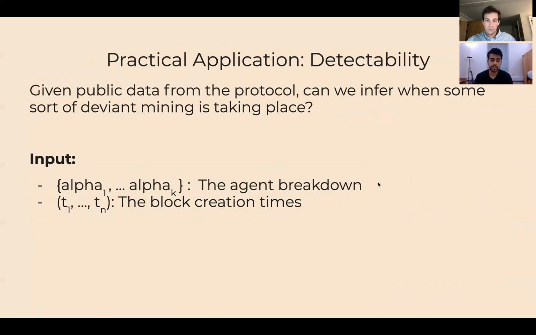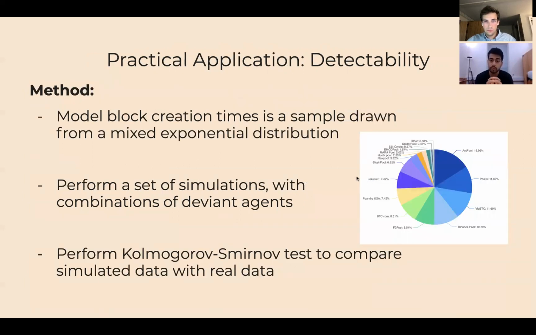Making our simulation system scalable and modular came with a great advantage: we could develop a practical application to test existing Bitcoin-like blockchain protocols and see if deviant mining was taking place in real time. Specifically, given public data from a protocol, we could infer if some sort of deviant mining behavior was taking place. Our statistical method looks at the profile of the existing protocol, the kinds of mining pools involved, and the block creation times coming from real data, then compares that with synthetically generated data using our sets of simulations and looks at similarities.